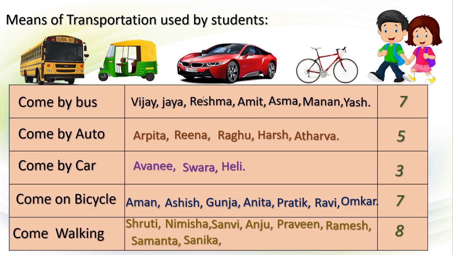Now dear children, see here we have written the name of each student, and there are 30 students. So if there is more data, then it will become very difficult for us to write everything in this table, isn't it? So we use tally marks. First we will try to understand about the tally marks.